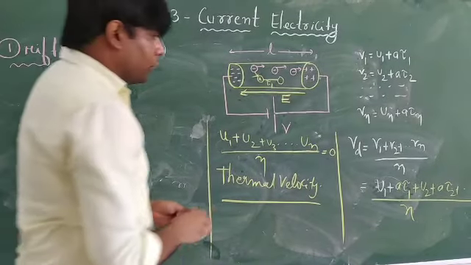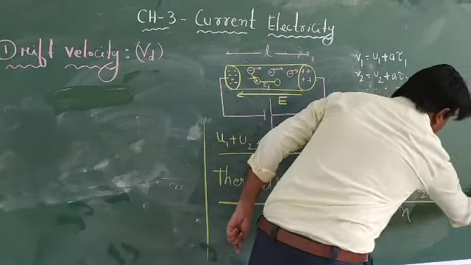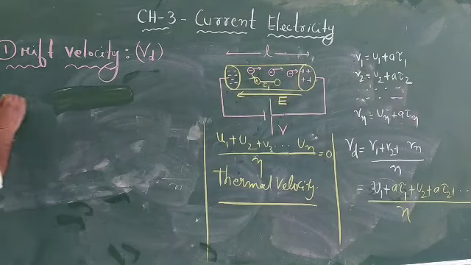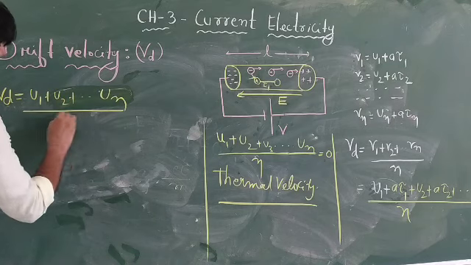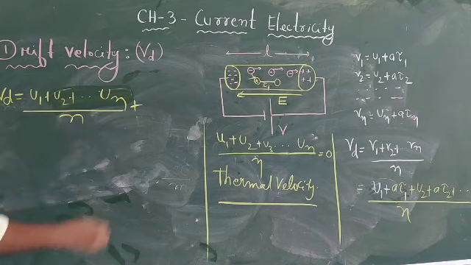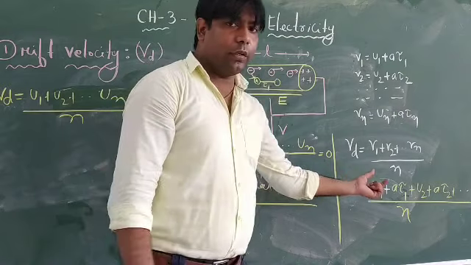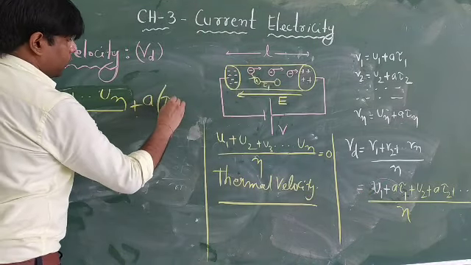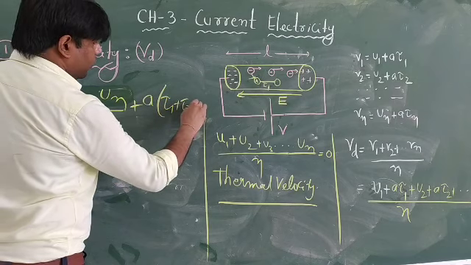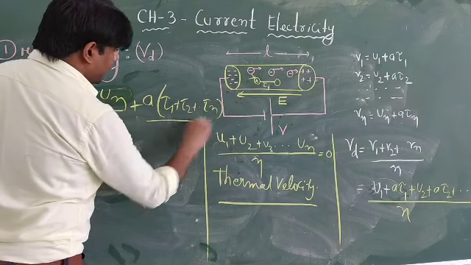Let us say this is equation 1. That is, v average is equal to (u1 plus u2 up to un) divided by n, plus, see, the acceleration is common because we are talking about uniform acceleration, so a times (tau 1 plus tau 2 up to tau n) divided by n.